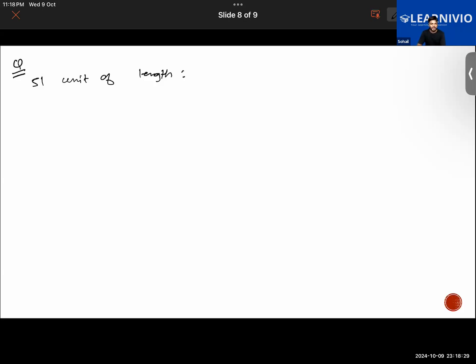So first of all, we need to understand the SI unit. Earlier, when the metric system was not invented, for example, if you went to the market to purchase something, the length of the cloth was measured using the hand, like this.